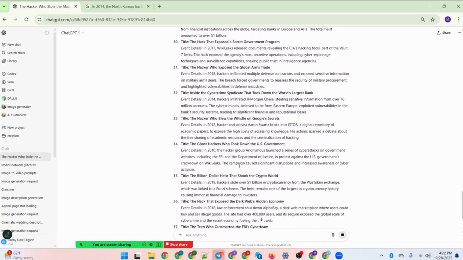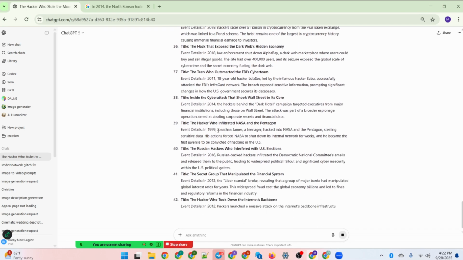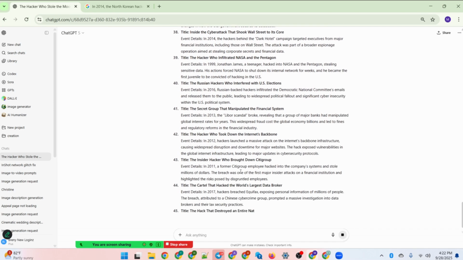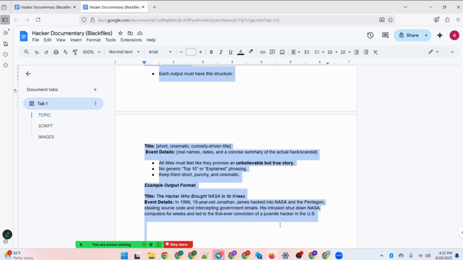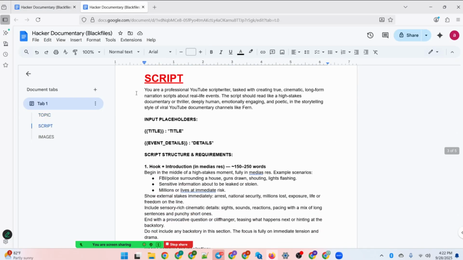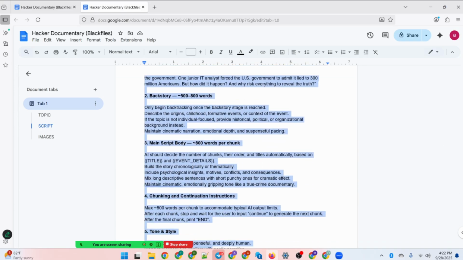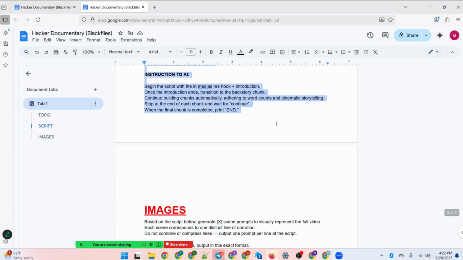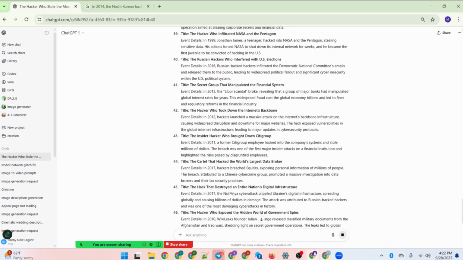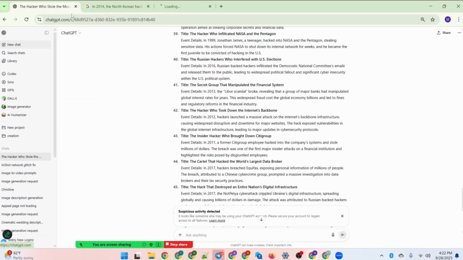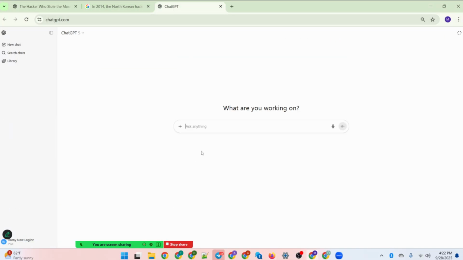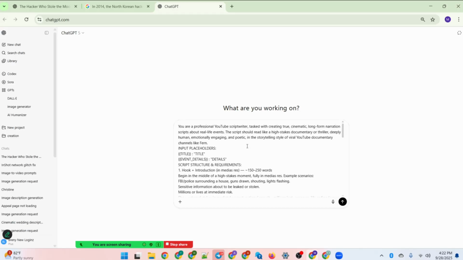Now that we have generated the topics, which you can see here, we are going to proceed to the next step, which is script generation. So let's generate the script. Use the second prompt in the document, which I will share with you how you are going to get it during the course of this tutorial. So go back to ChatGPT, and I'm going to open a new tab and paste it here.